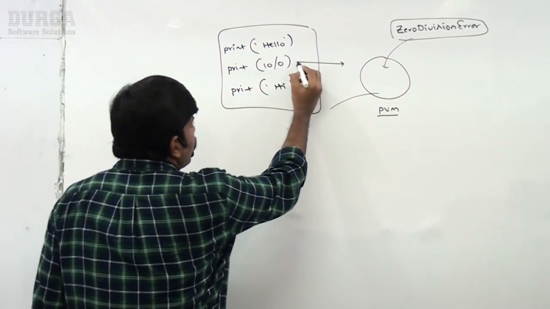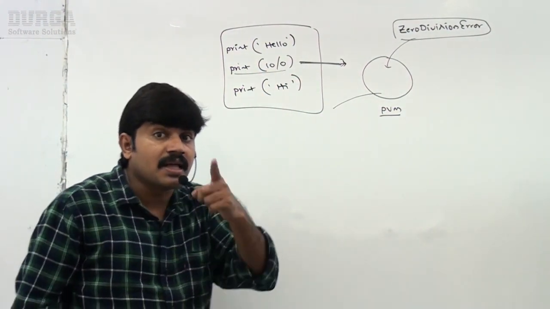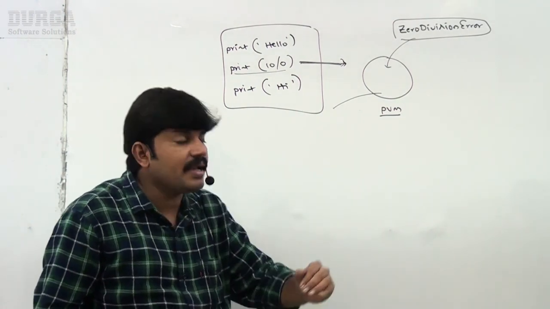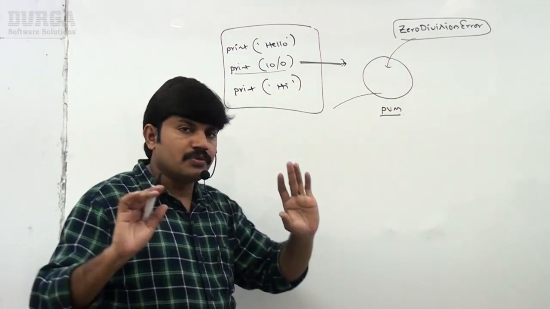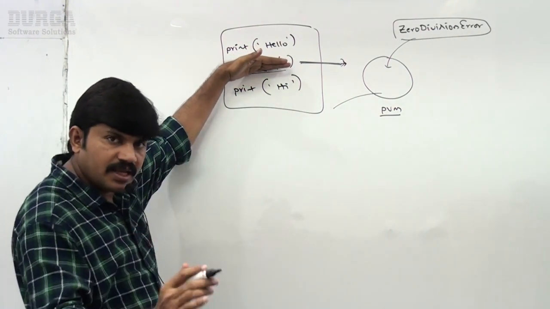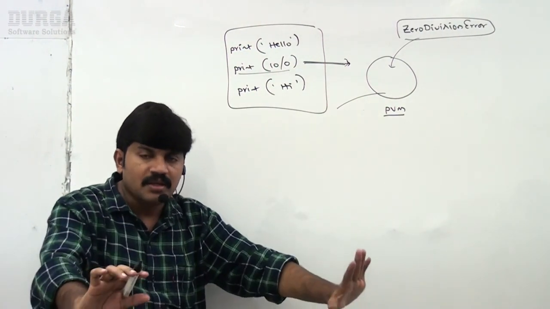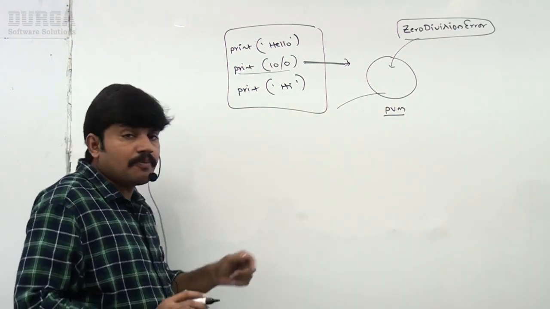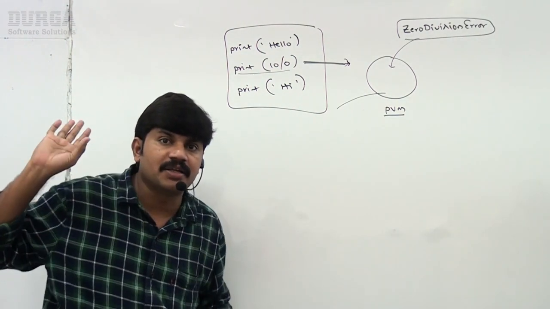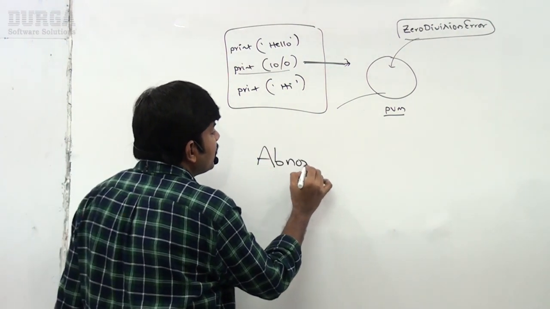Yes, there at the second line only the program will be terminated and the exception information is printed to the console. The rest of the program won't be executed. Remember this one. This is abnormal termination.